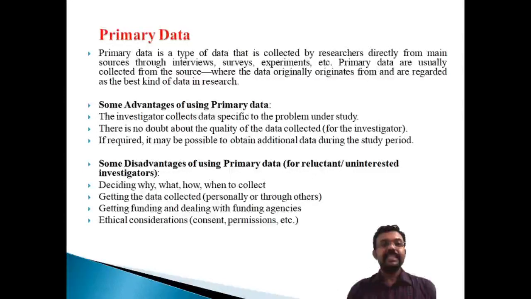Primary data is the type of data collected by the researcher directly from the main source. It is first-hand information: the researcher is collecting this information for the first time, and that is known as primary data. We use a lot of methods for collecting primary data, such as the interview, the survey, and the experiment. That is part of your data collection method. It is first-hand information, collected for the first time in its original form, and that is known as primary data.